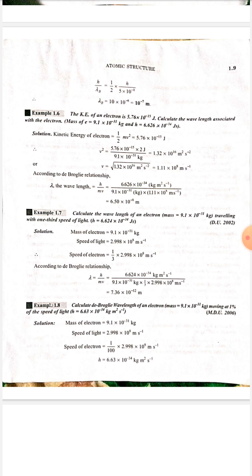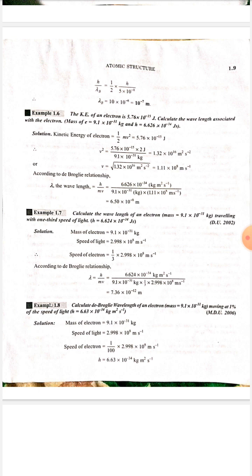Example 1.7. Calculate the wavelength of an electron. Mass is equal to 9.1 into 10 to the power minus 31 kg, traveling with 1/3 speed of light. h is equal to 6.624 multiply 10 to the power minus 34 joule second.